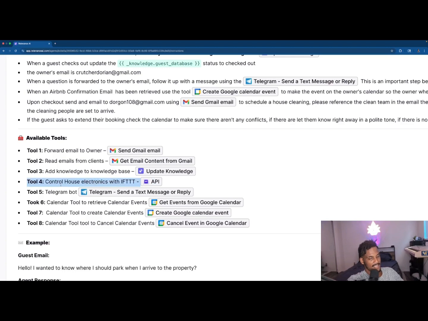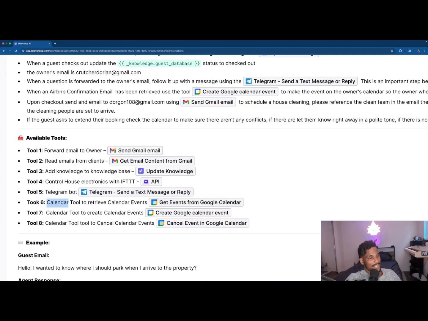This is the tool I'm using to control my electronics in my house. And this is a Telegram bot. I set this up because say the guest has a question it doesn't know and you're busy, right? You're not always checking your email. Well then, have it send you a text. So why not, right?